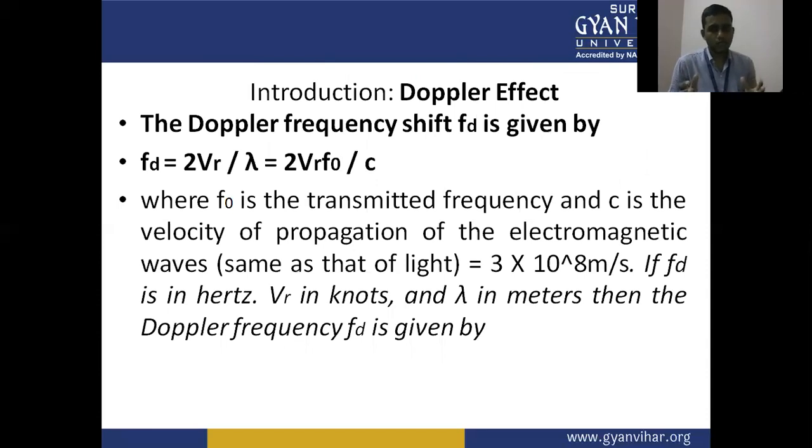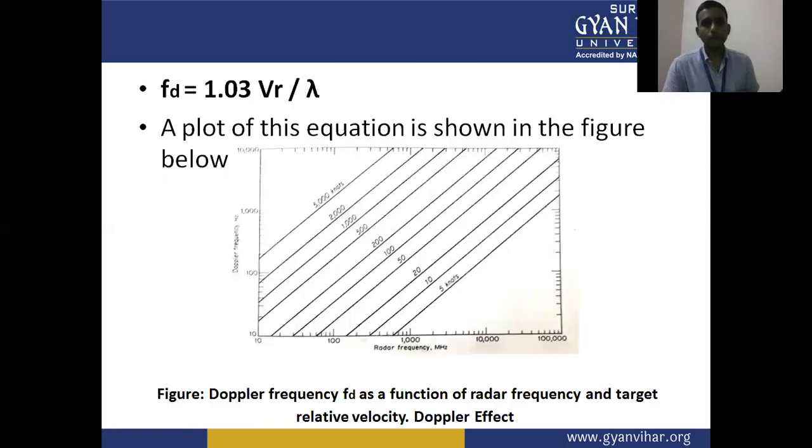the same as light waves. It travels at 3 into 10 to the power 8 meters per second. If the Doppler frequency is in hertz, the transmitted frequency is in kilohertz, and lambda is in meters, then the Doppler frequency is given by fd equal to 1.03 vr upon lambda.